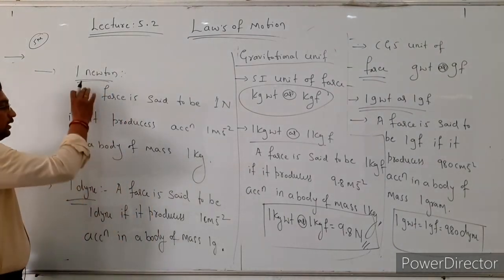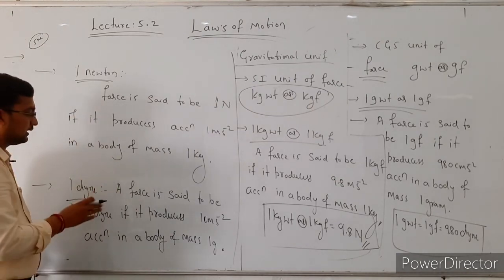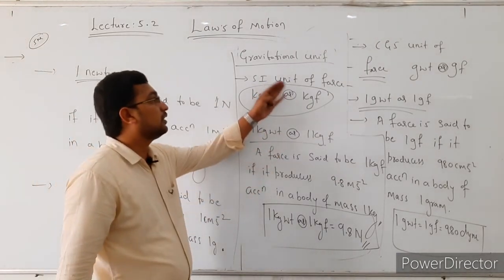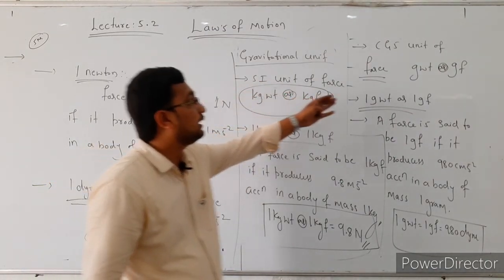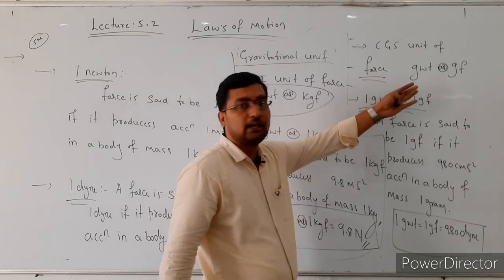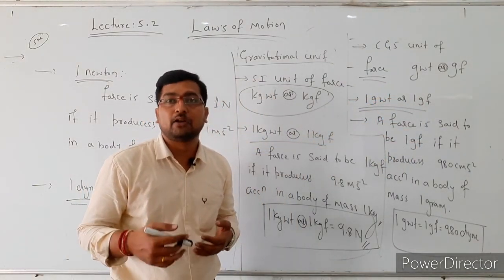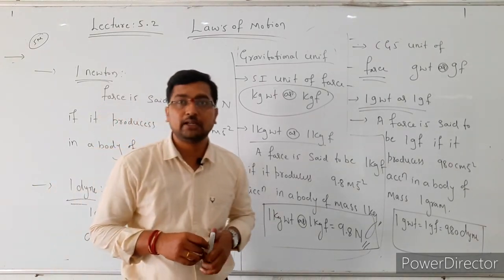So here, the Newton is the SI unit of force and the CGS unit of force is dyne. In a gravitational unit, the SI unit of force is kg weight or kg force, and the CGS unit is gram weight or gram force. Gravitational units are used to express the weight of the body. So this is about Newton's second law.